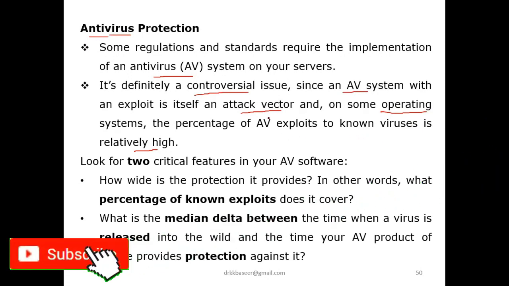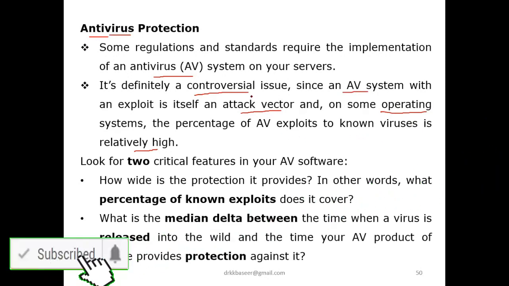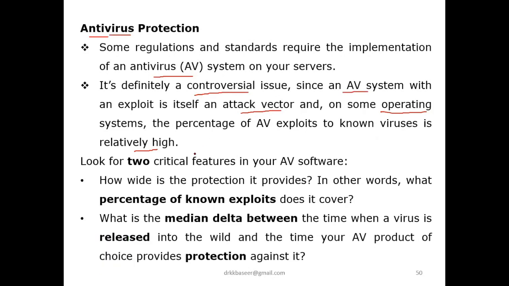So this is one controversial issue facing most of those who are using antiviruses. Now, two critical features are there in antivirus software. One is how wide the protection provided is. In other words, what is the percentage of known exploits? Once you install your antivirus software, what percentage of known exploits will it discover every day?